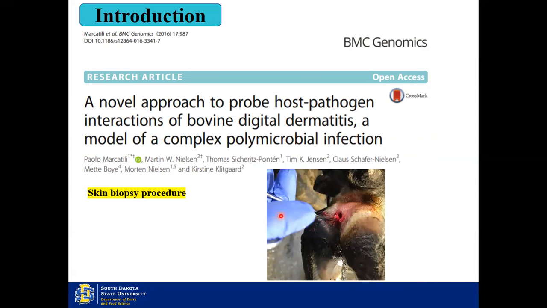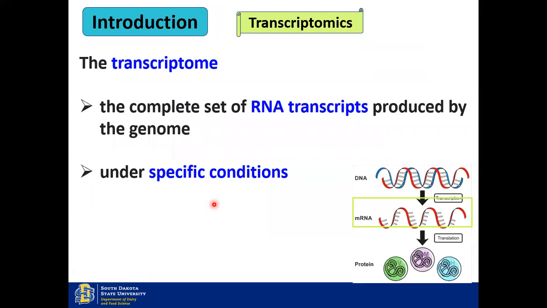For collecting the skin biopsy from this particular disease, there is already a well-established technique, published in 2016, to collect the skin biopsy from this region. This is the technique that we have used in our study. To see the difference in expression pattern, we have used transcriptomics.